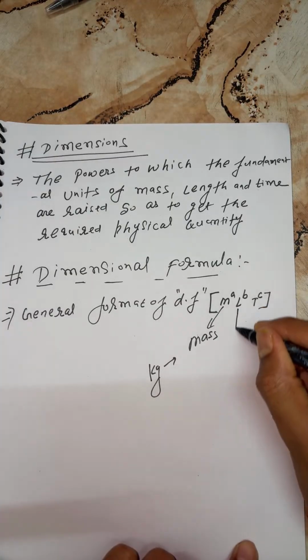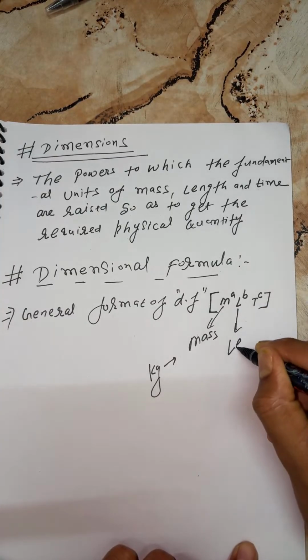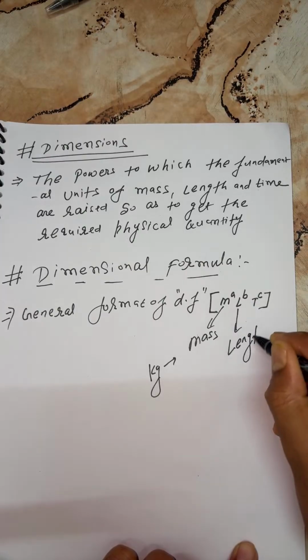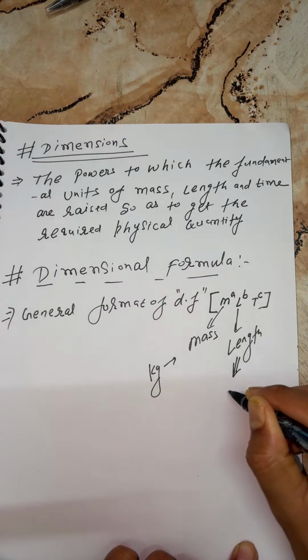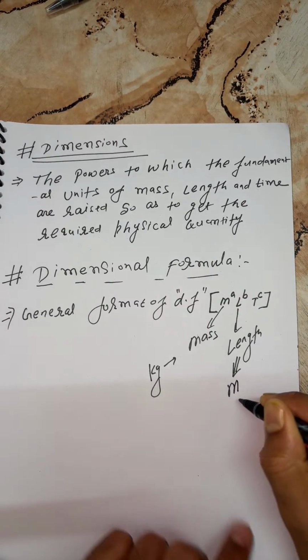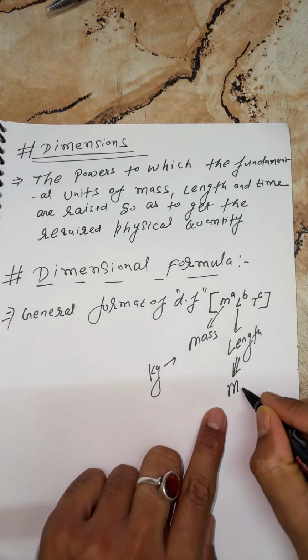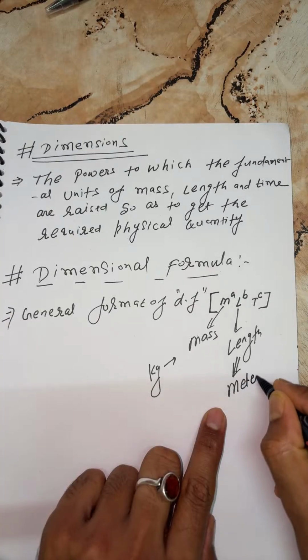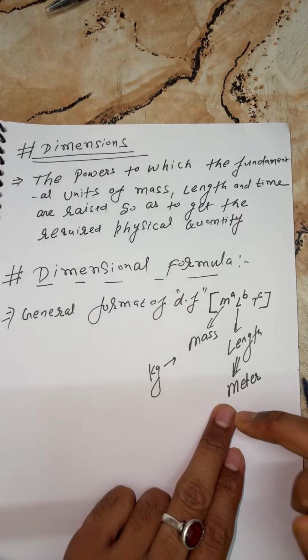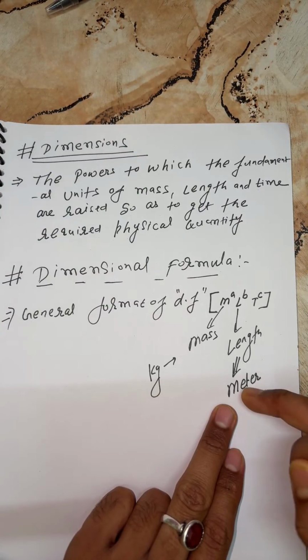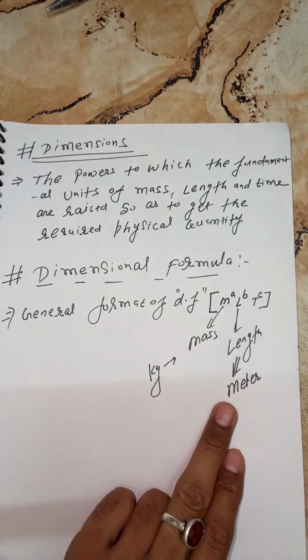Next, beta, L is representing length. In the numerical, if you are getting the SI unit as meter, then the SI unit of length is meter. Beta, if you are getting your SI unit as meter, for that condition you can replace meter with length, L.